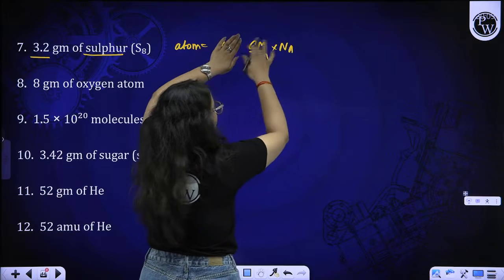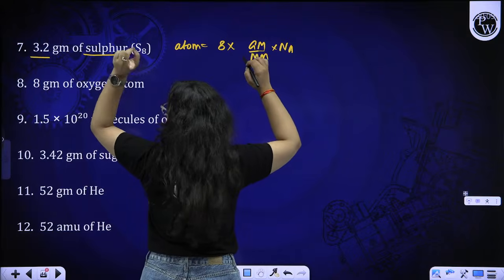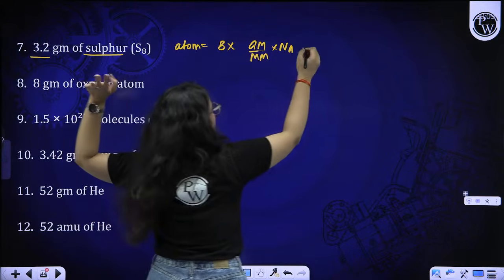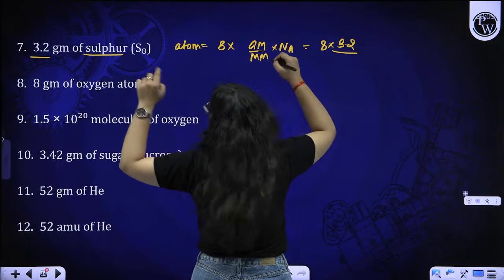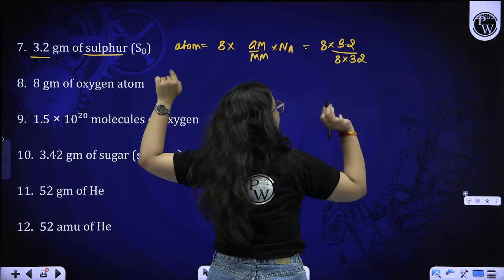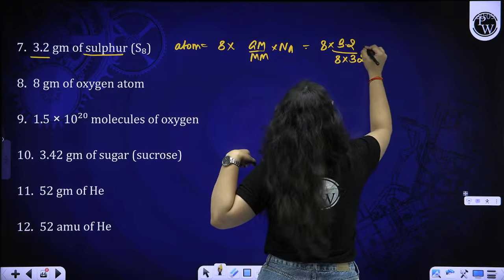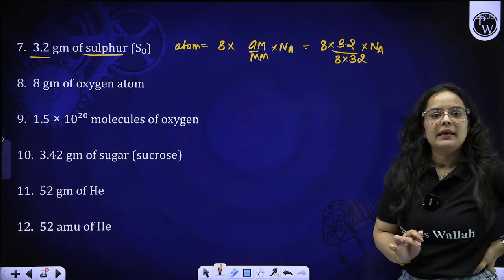This was the formula for the number of molecules, and if I multiply it by 8, because 8 atoms are there in one molecule, I'll get the atoms. So 8 into given mass, 3.2, by the molar mass of S8, that is 8 into sulfur mass, which is 32, into Na. This is the formula that we can apply over here.